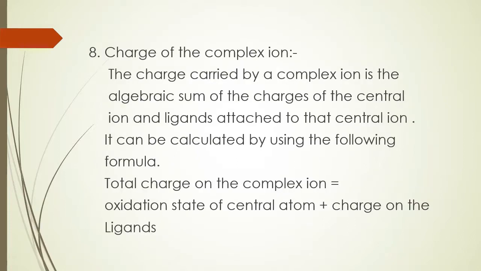Charge of the complex ion. The charge carried by a complex ion is the algebraic sum of the charges of the central ion and the ligands attached to that central ion. It can be calculated by using the following formula. Total charge on the complex ion is equal to the oxidation state of the central atom plus the charge on the ligands.